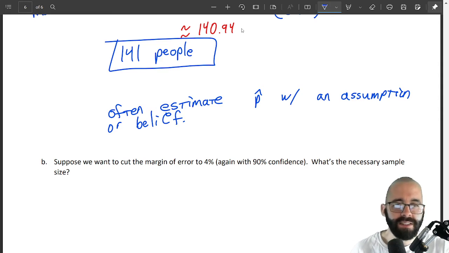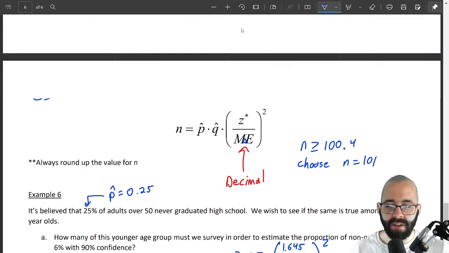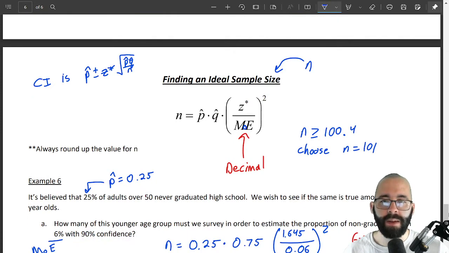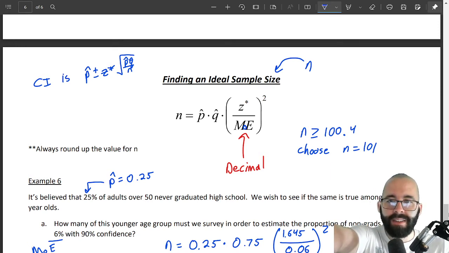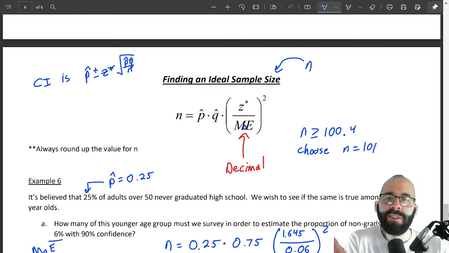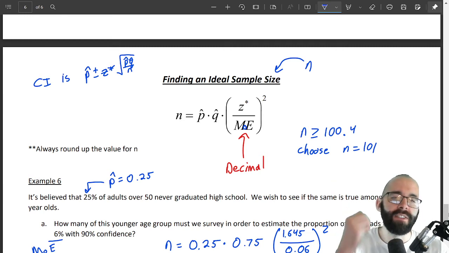And the reason for this is because there's a relationship between the confidence interval and this ideal sample size, right? The ideal sample size requires a p hat, but it doesn't make much sense to take a sample and then use that sample to figure out how many people we should have asked, right? Then you have to ask people twice. So that's why we use that belief or assumption to get an idea of our sample size.